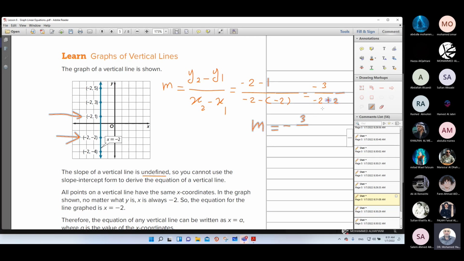This is the additive inverse, so it will be 0. So tell me now, which number times 0 equals negative 3? Do you have any number multiplied by 0 that equals negative 3? No. So no solution.